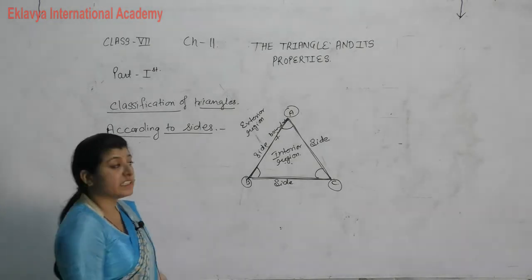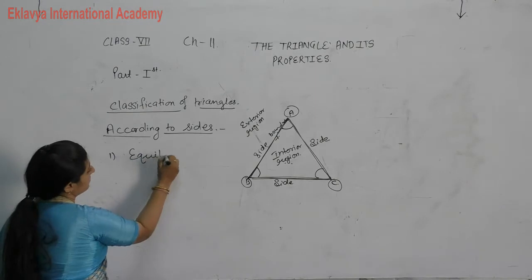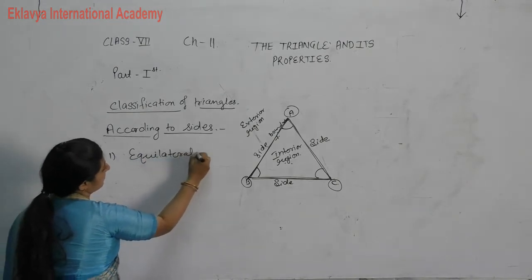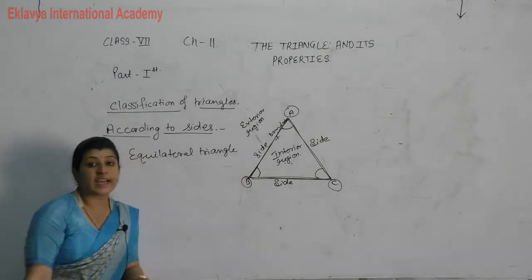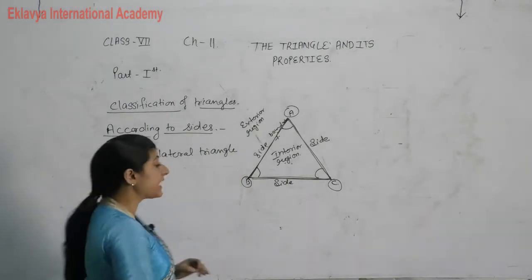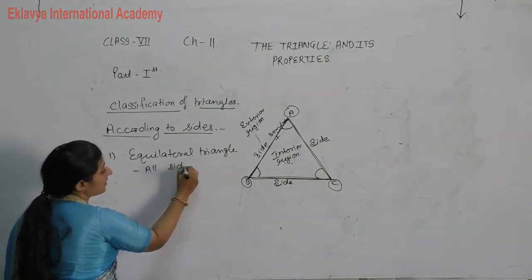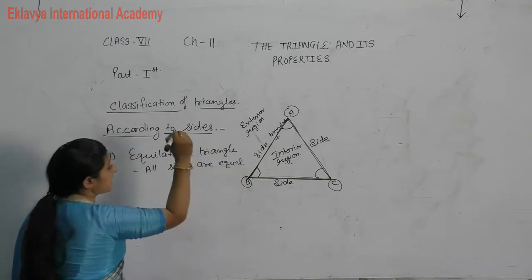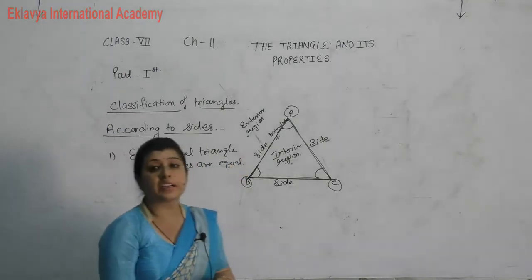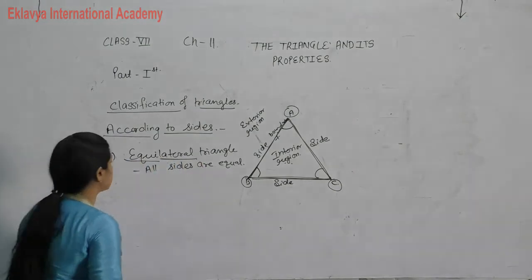According to sides, first we can say equilateral triangle. An equilateral triangle is a triangle in which all the sides are equal. Equi means equal, lateral means sides.